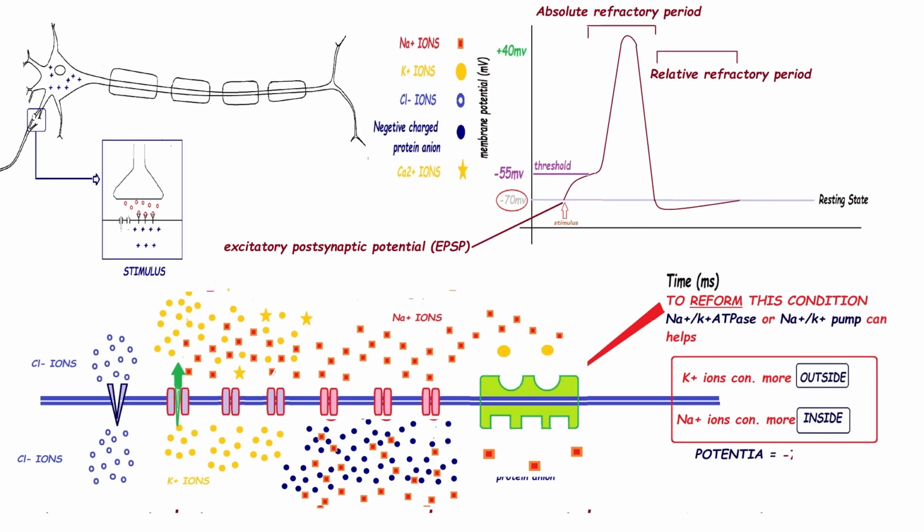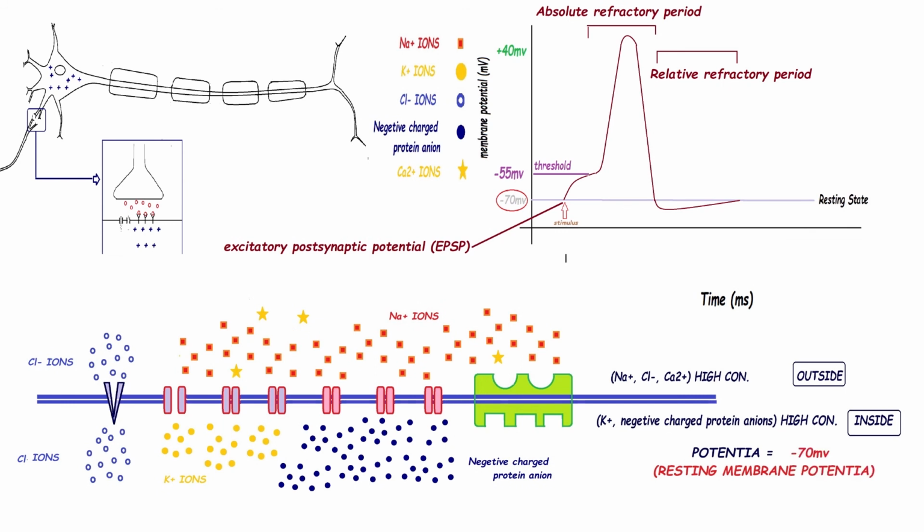This process will continue until the potential becomes minus 70 mV. The time period required from hyperpolarization to reform the polarization state is called the relative refractory period.